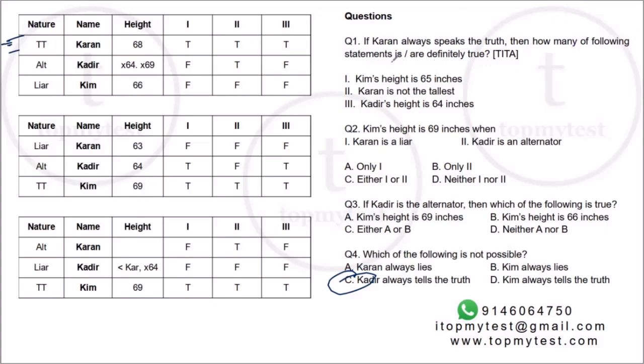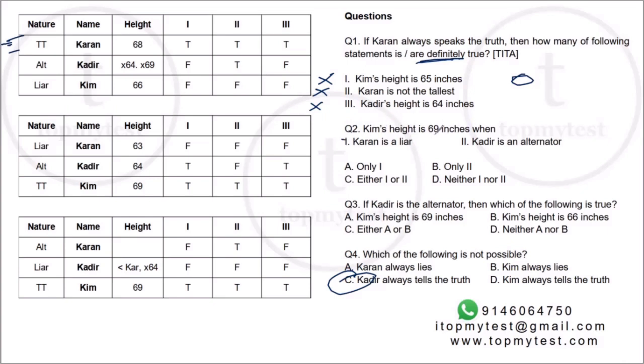How many of the following statements is or are definitely true? They have to be definitely true. Kim's height is 65 inches. It is actually 66. This is false. Karan is not the tallest. This is also false. Karan is actually the tallest. And Kader's height is 64. This is also false. So all three statements are false. 0 will be your correct choice. Right? Okay. Question number 2.